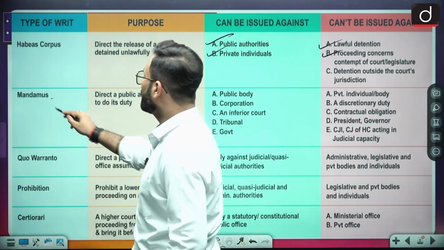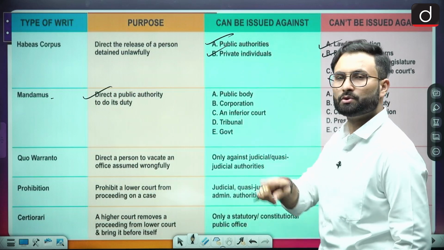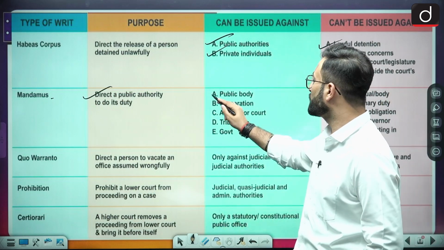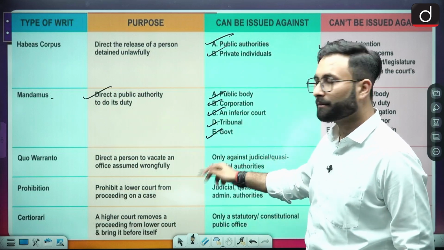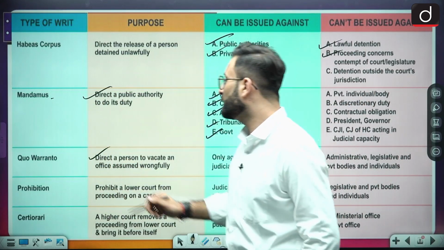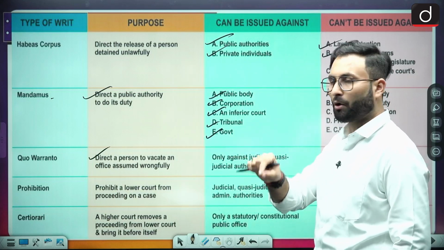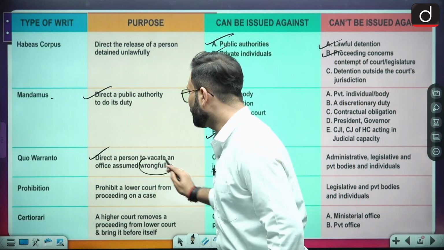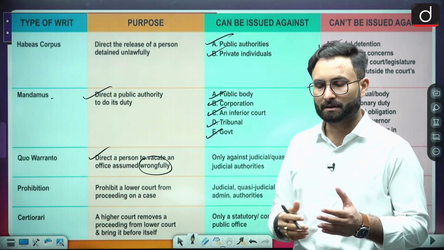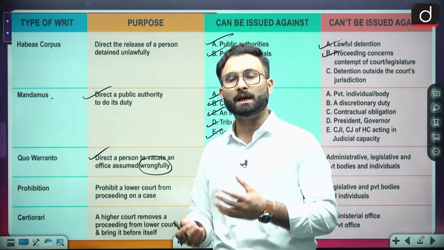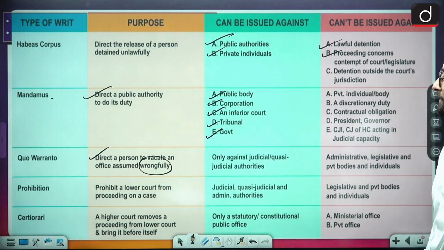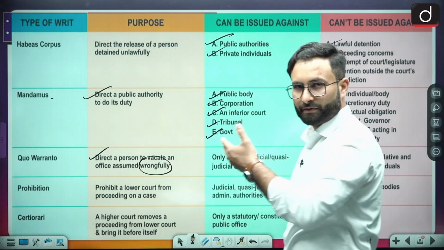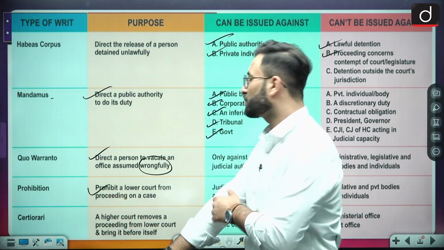So mandamus, if we talk about it, is to direct a public authority to do its duty. Against whom can you go for this writ? A public body, corporations, an inferior court, a tribunal, or the government. Okay, then quo warranto is basically to direct a person to vacate an office assumed wrongfully. If there is a person who is holding an office without a warrant, without authority, in that case quo warranto will be issued. Okay, then moving further, we have the prohibition writ, which prohibits a lower court from proceeding in a case.